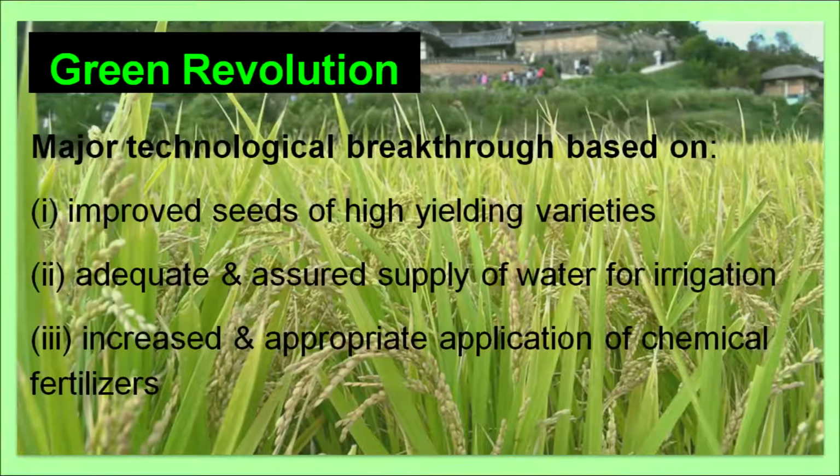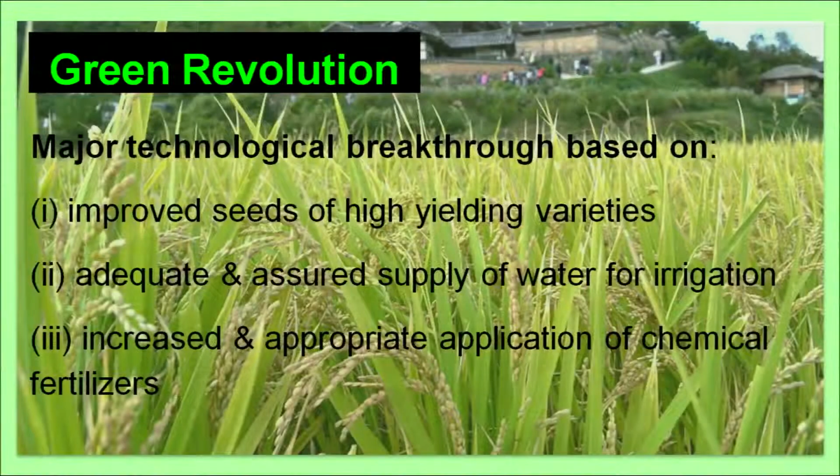Now, we must have heard about green revolution and all those things. So, what is green revolution? Some of the terminologies you should know about when you are studying agriculture in India. One is green revolution.